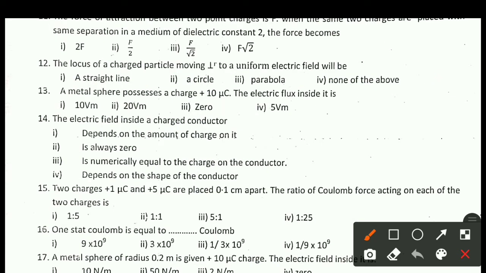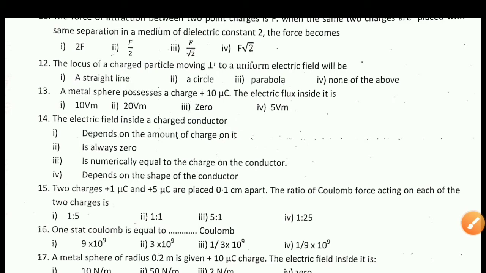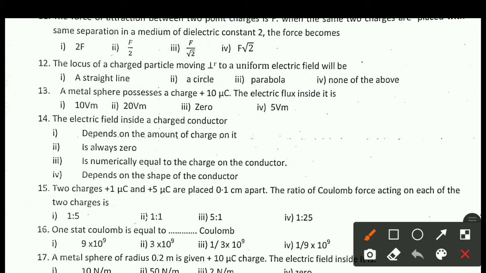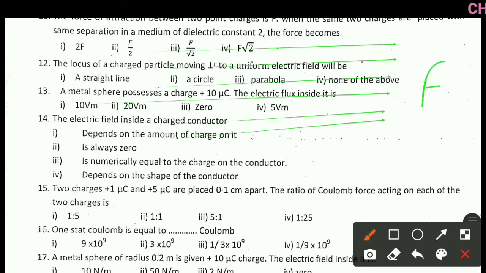Next question is question number 12. The locus of a charged particle moving perpendicular to a uniform electric field will be: A, straight line; B, a circle; 3, parabola; 4, none of the above. Locus of the charged particle perpendicular to the uniform electric field. That means, suppose consider it is the electric field like that. So this is the direction of the electric field. Now if a charged particle, whatever be the charged particle, suppose it is the